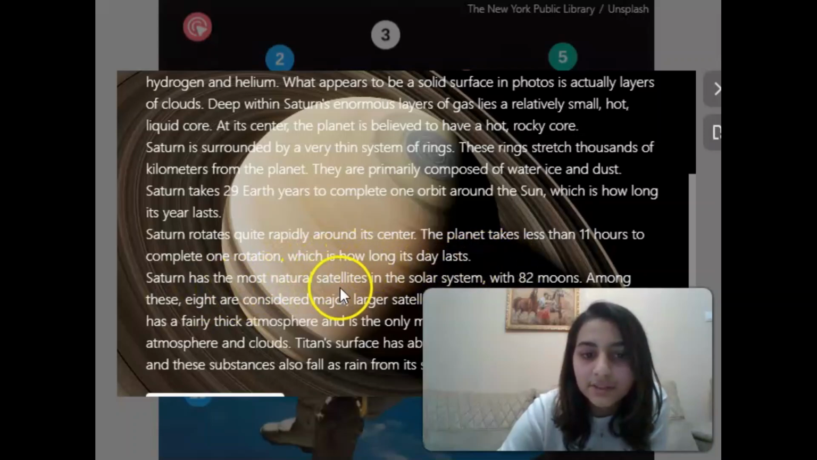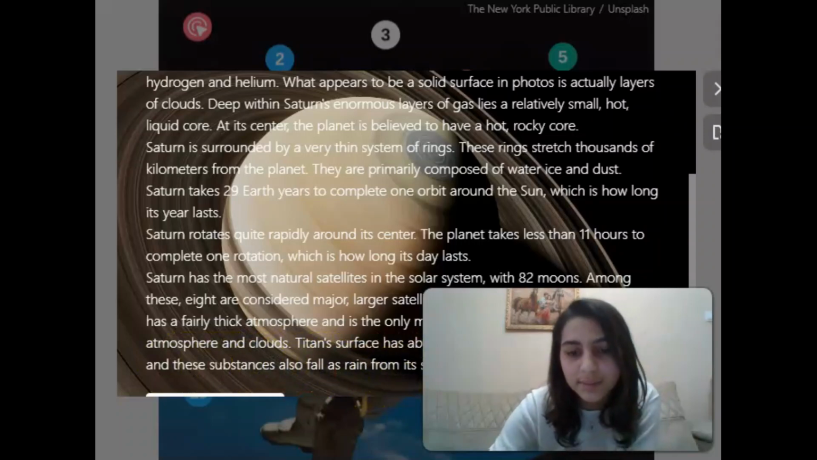Saturn has the most natural satellites in the solar system, with 82 moons. Among these, 8 are considered major, with Titan being the largest. Titan has a fairly thick atmosphere and is the only moon in the solar system with a thick atmosphere and clouds. Titan's surface has abundant lakes of liquid hydrocarbons, and these substances also fall as rain from its sky.